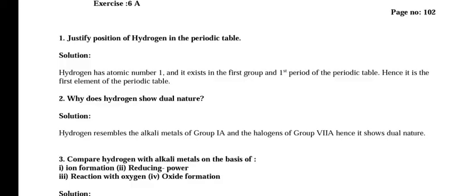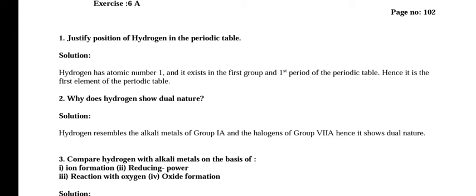After the lesson, it's time for the question answers of exercise 6A. Justify the position of hydrogen in the periodic table. Hydrogen has atomic number 1 and it exists in the first group and first period of the periodic table. Hence, it is the first element of the periodic table.